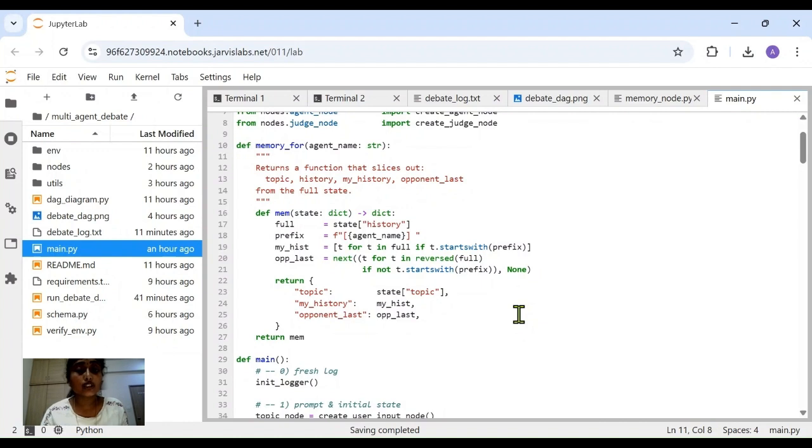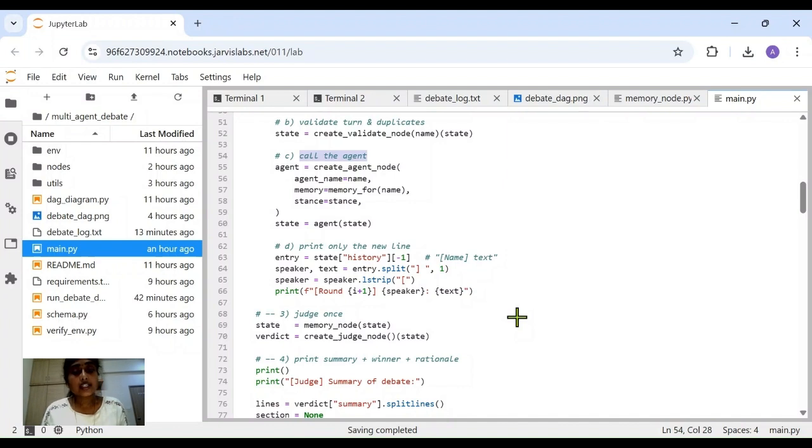Each agent gets only the topic, the debate prompt, its own history, meaning all its own previous arguments, and the opponent's last argument, only the most recent one from the other side. Importantly, the agent does not get the full history, so there is no leak of global context, just enough to stay logically consistent.